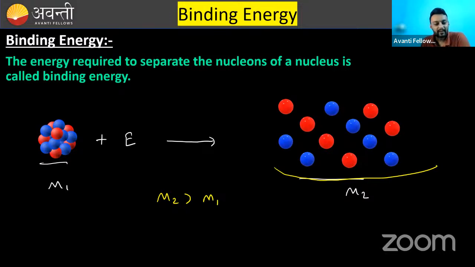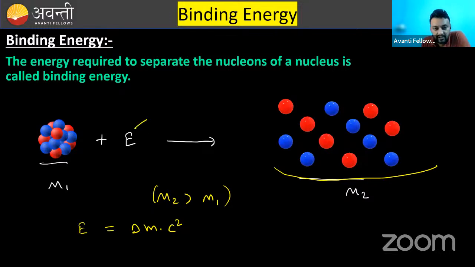I can't give them energy. So m2 is greater than m1. That means there is some mass defect, a difference in mass. And this difference in mass into c square, can you say that this is going to be the energy?